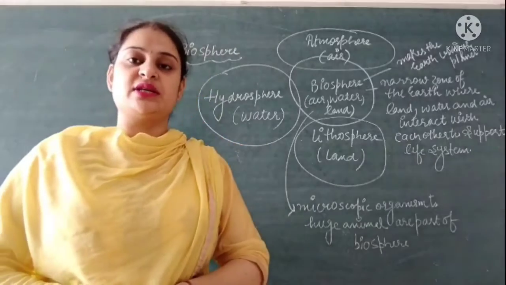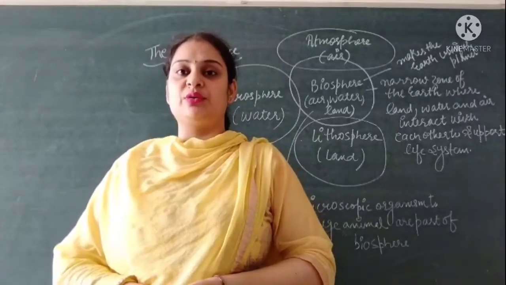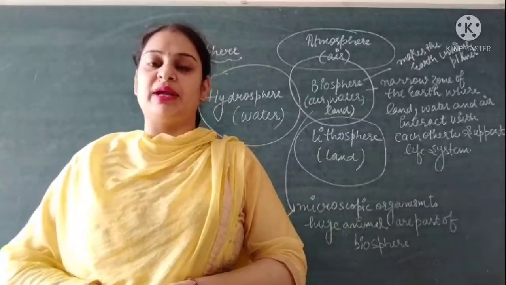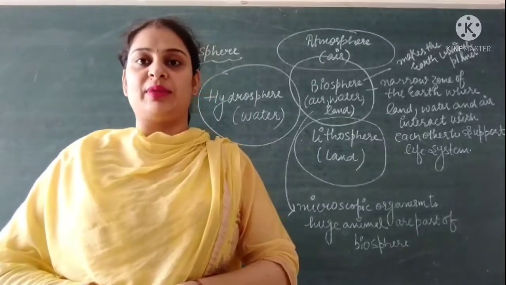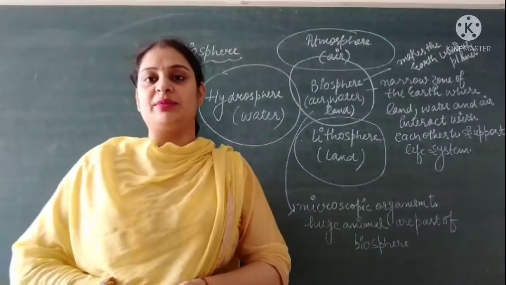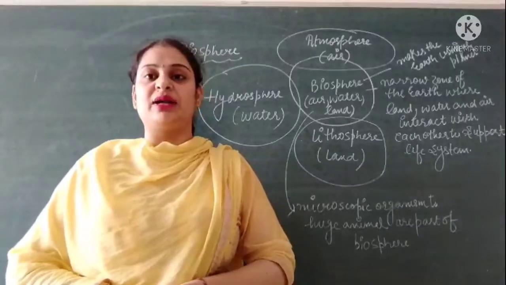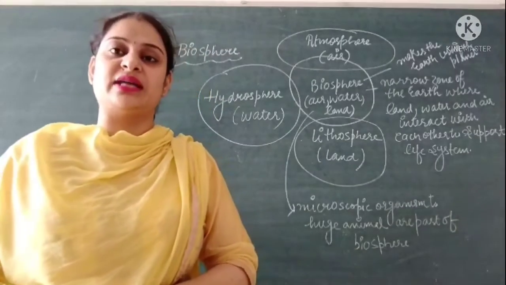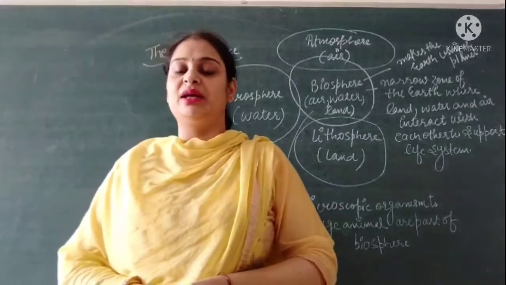As we discussed in our last video, what is environment and what are the different components of environment. We discussed that environment consists of two types: one is natural environment and the second is human-made environment.